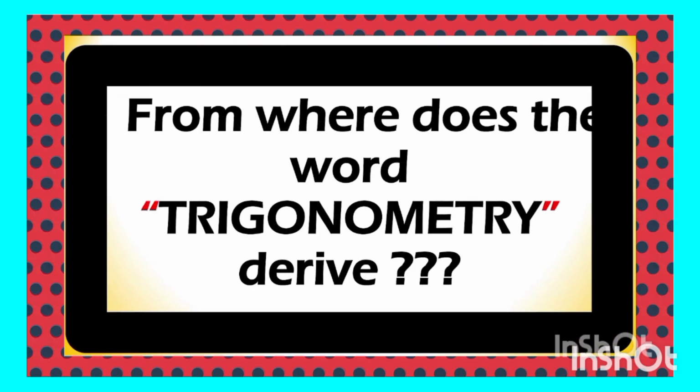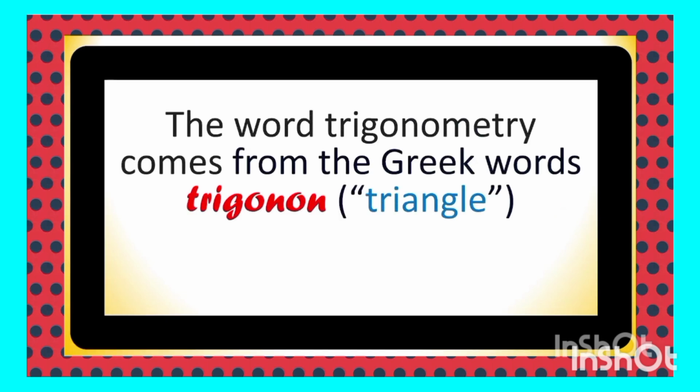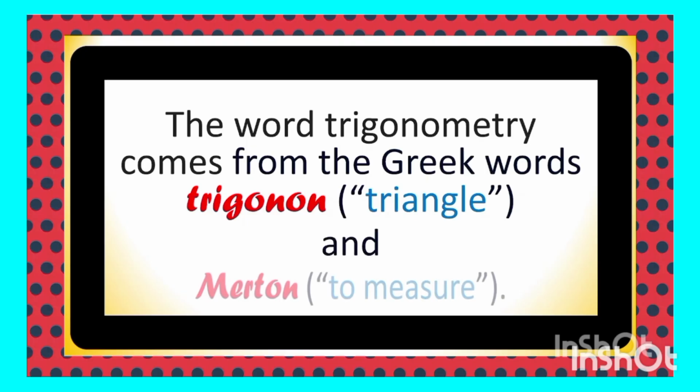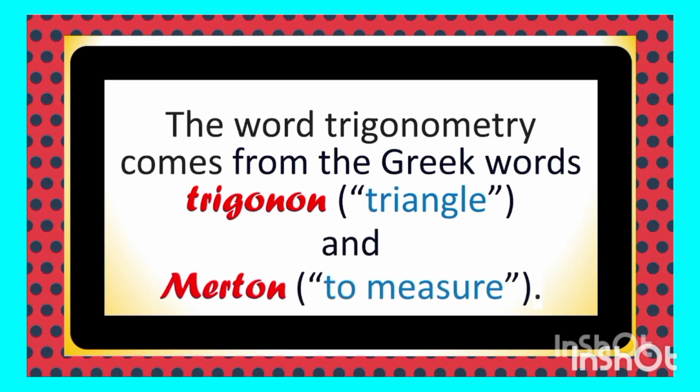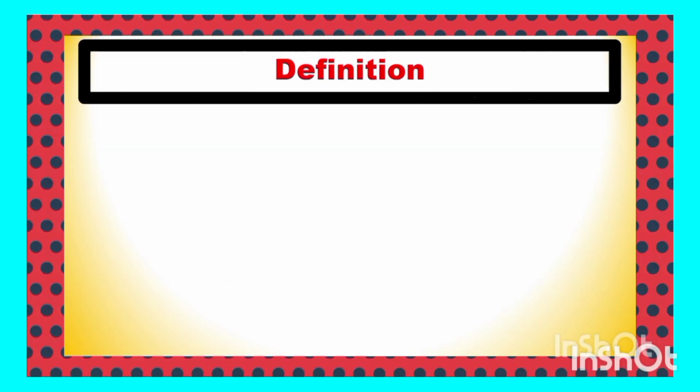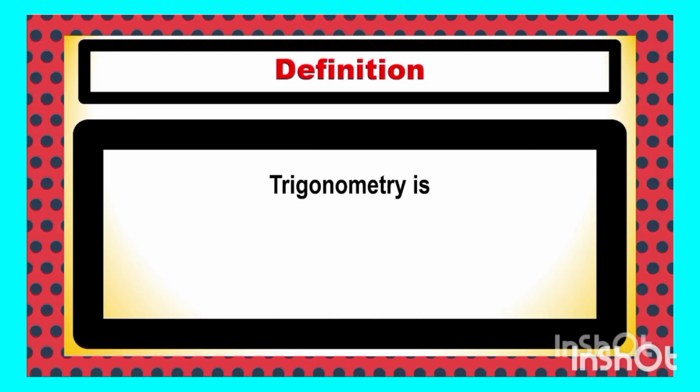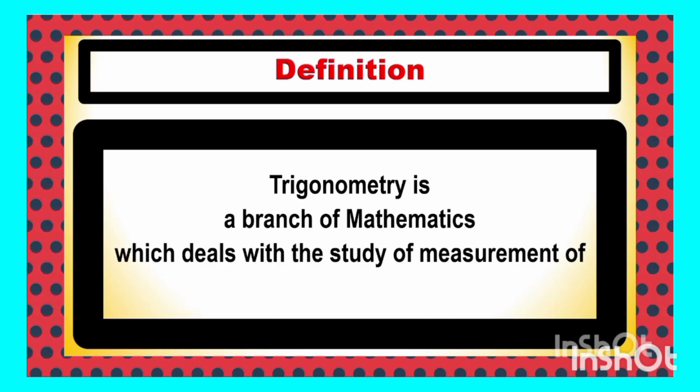Okay, let's see here. From where does the word trigonometry derive? The word trigonometry comes from the Greek words trigon, meaning triangle, and metron, meaning to measure. So trigonometry is a branch of mathematics which deals with the study of the three sides of a triangle, particularly the right angle triangle.